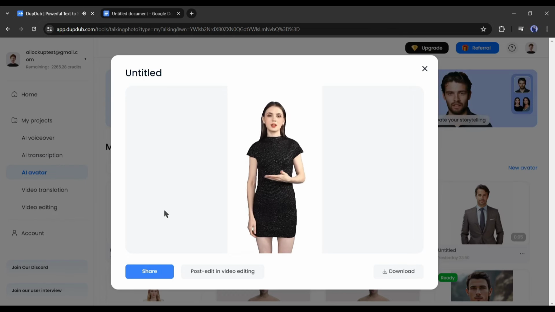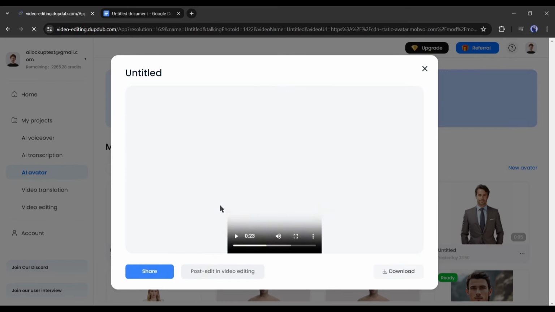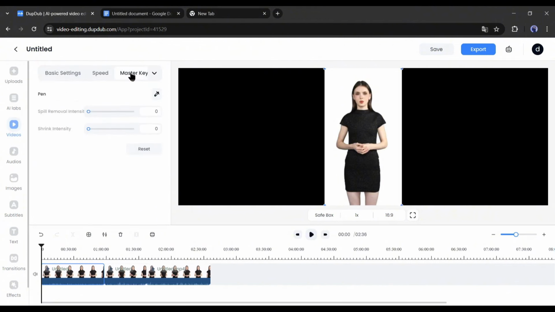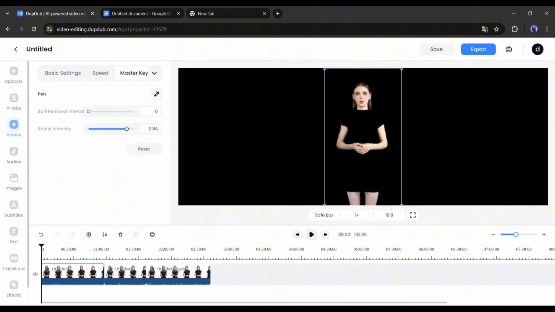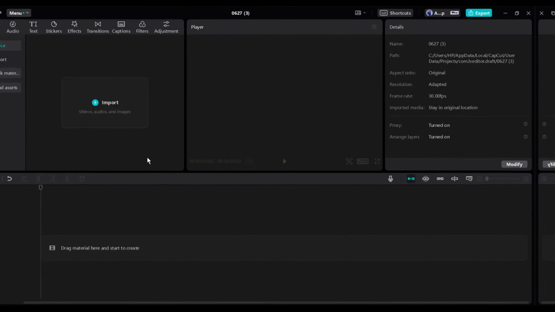They are really amazing. You can download the video clips to your device and edit them with a video editor or use the DubDub online video editor. Simply click on Post Edit in Video Editing from here. This is the DubDub video editor. Here you can delete the avatar background with this master key option from here. And then upload all the background footage and B-roll footage to create the final video. But I will use CapCut Video Editor, cause I am comfortable with CapCut.